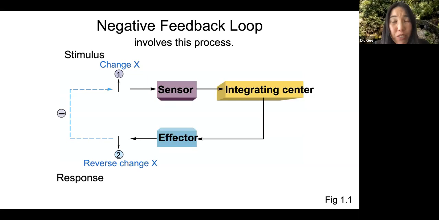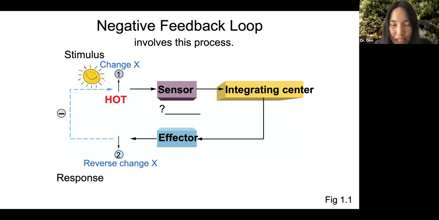The negative feedback loop involves a process. Let's look into this in more detail. We have the stimulus, in this case, the sun, and it caused a change, X, in this case, too hot. Now, in your body, a sensor needs to sense that change. In this case, sensing that it's too hot will occur in the brain. The brain will get the information, perhaps from thermoreceptors in your skin, that it's hot. And the sensor's job, in this case the brain, is to send that information to the integrating center.